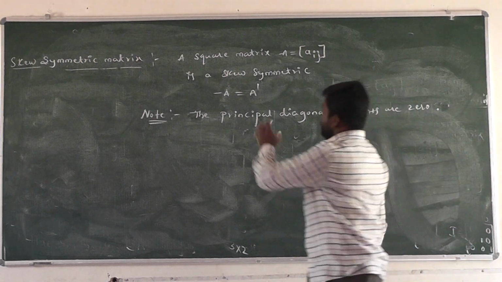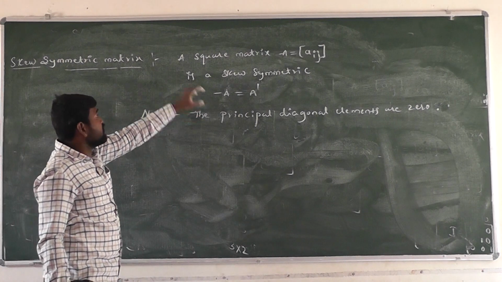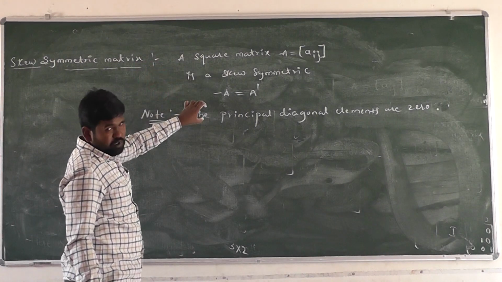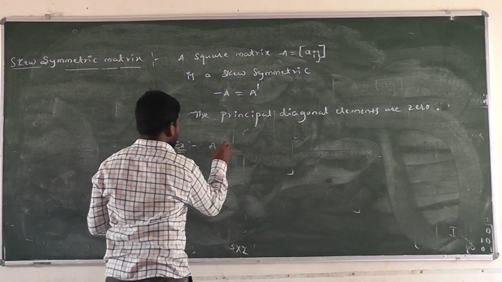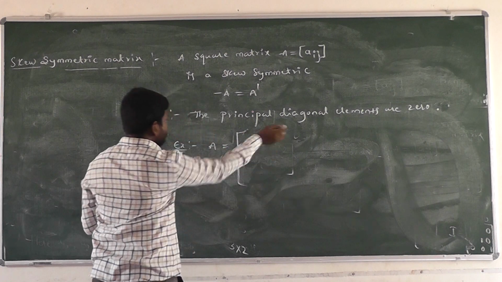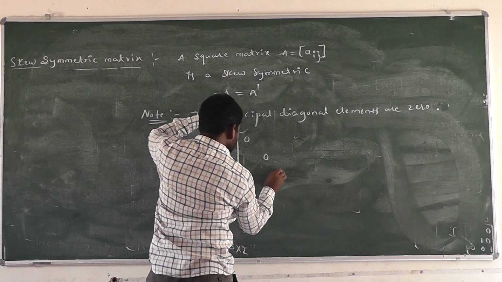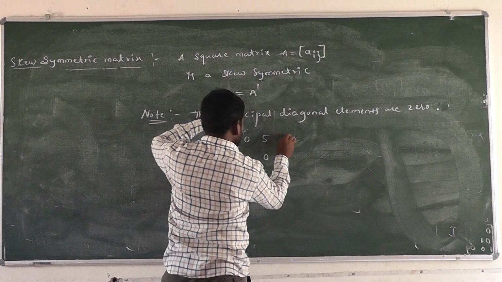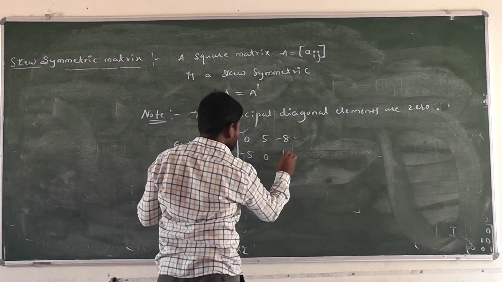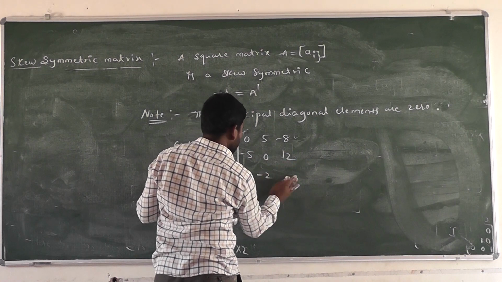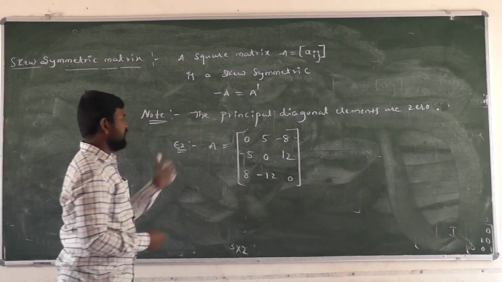In the skew symmetric matrix, the principal diagonal elements must be 0, we have to take here. Right? Then only a skew symmetric matrix is possible here. Right? For example, matrix A equal, right?